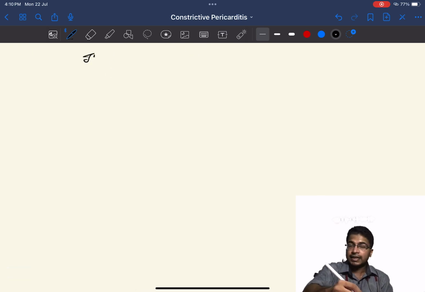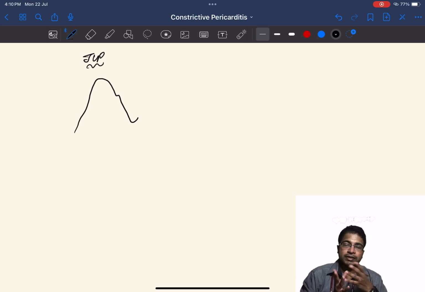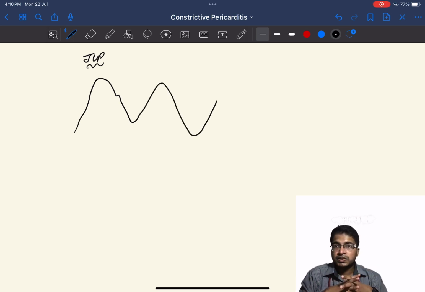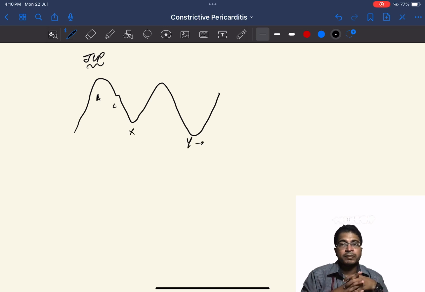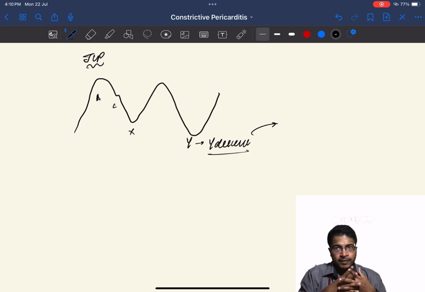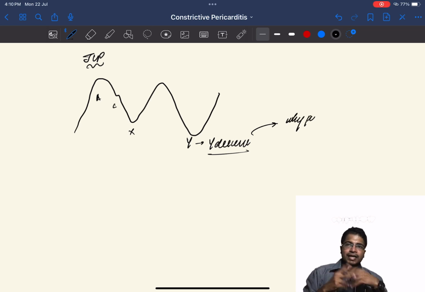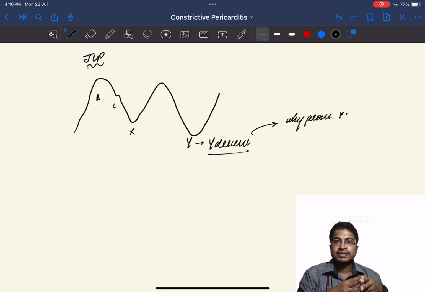In constrictive pericarditis, it's a diastolic dysfunction. So if diastole is impaired, why should there be a prominent y descent? That's what I used to think during my UG days. Now I have a clear answer, because as I explained, it's a mid to late diastolic dysfunction.